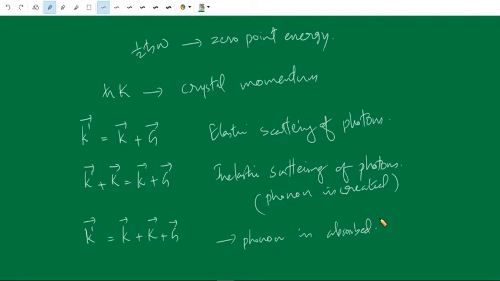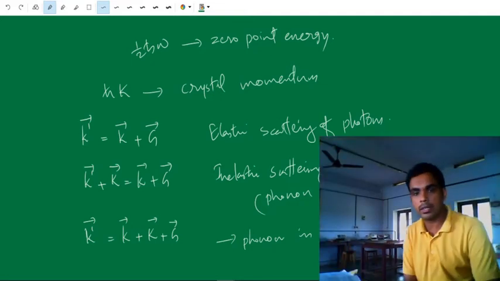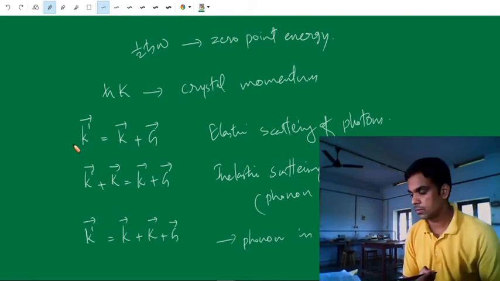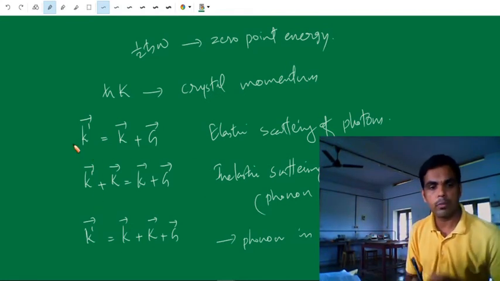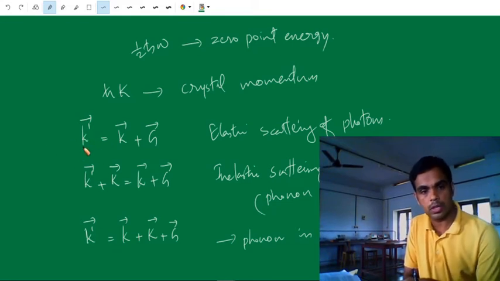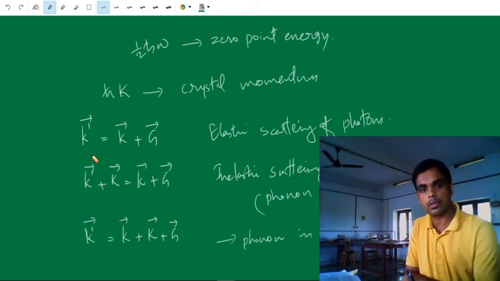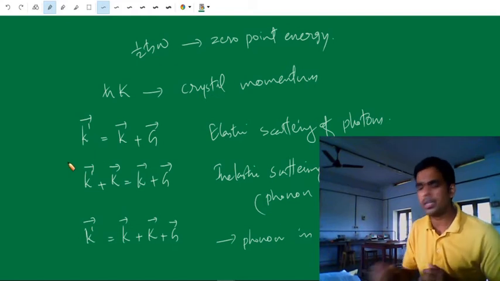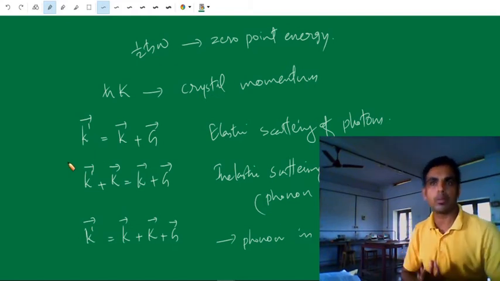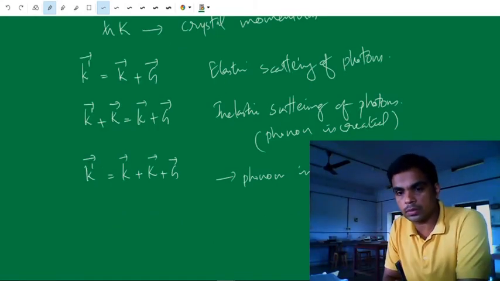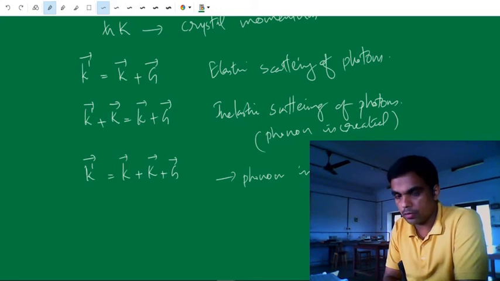So anyway, this phonon behaves like it possesses a momentum h cross k. If we multiply h cross on either side of all these equations, we get the law of conservation of momentum. So the momentum for the entire system is always conserved. This was the scattering of a photon by phonons.